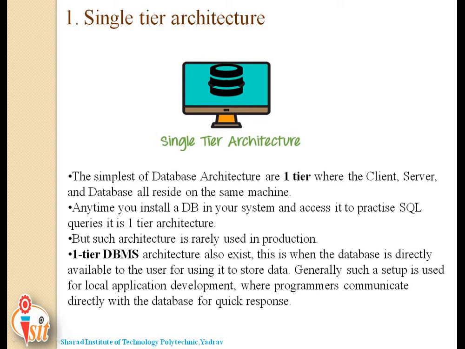Also, you can say that in this type of architecture, the database is readily available on the client machine. Any request made by the client does not require a network connection to perform the action on the database. For example, let's say you want to fetch the records of an employee from the database and the database is available on your computer system. So the request to fetch employee details will be made by your computer and the records will be fetched from the database by your computer as well.